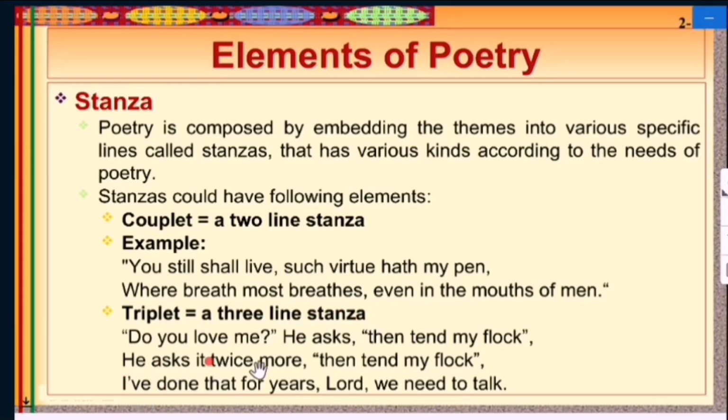"Do you love me?" He asked. "Then tend my flock." He asked it twice more. "Then tend my flock." "I have done that for years, Lord, we need to talk." So that is a triplet, in which a three-line stanza is included in a poem.